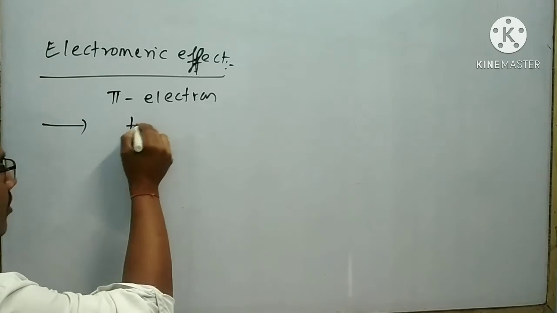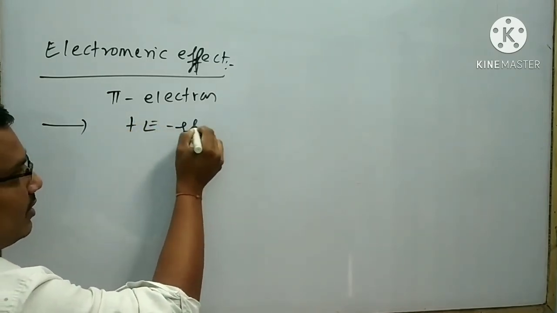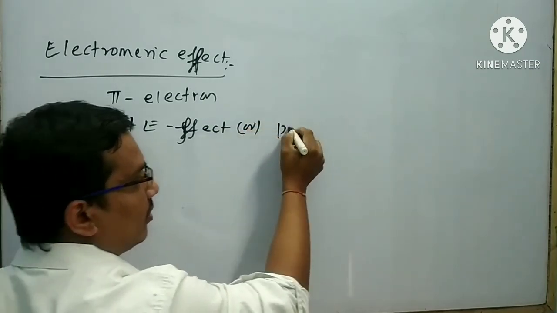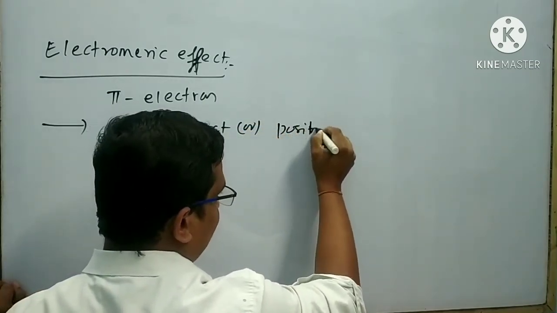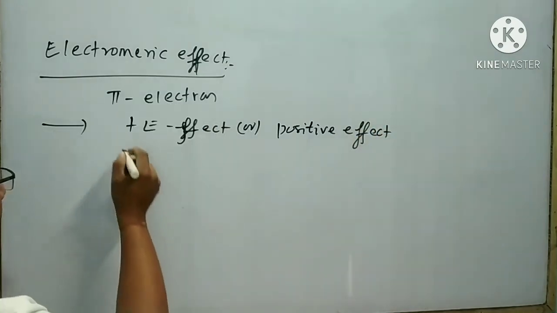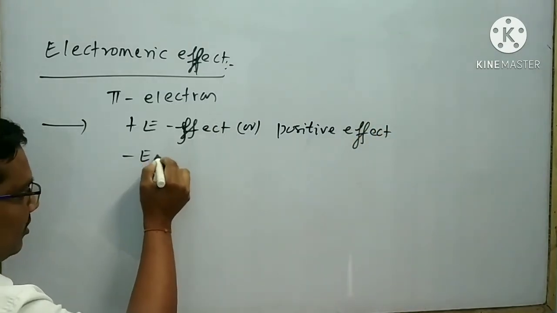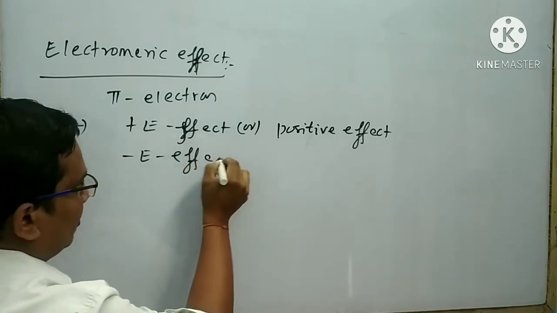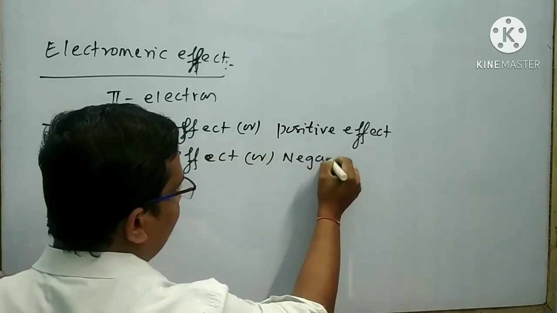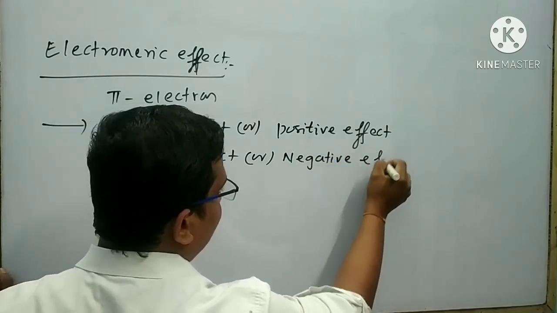There are two types of electromeric effect. One is the plus E effect, also called the positive effect. The second is the minus E effect, also called the negative effect.